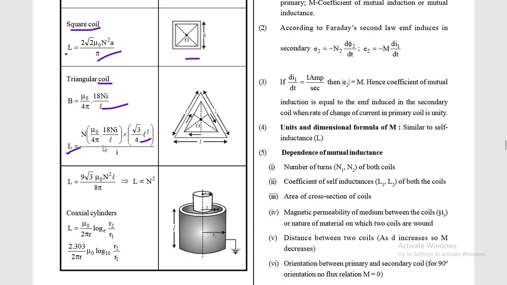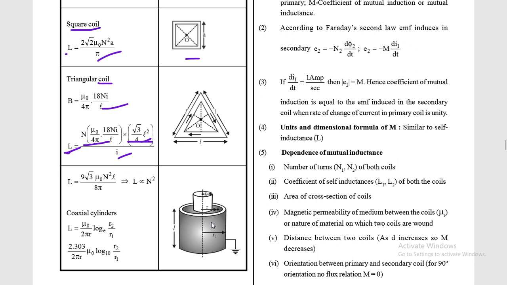This is the area, so this one is the magnetic field and this one the area. This becomes B into A upon I. So this I is cancelled and the final answer becomes mu naught upon 4 pi 18 N into root 3 by 4L. Okay, so that will be the resultant value of the self-inductance, or you can say coefficient of self-inductance.